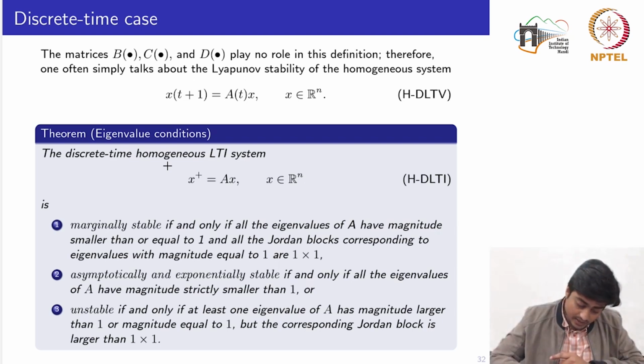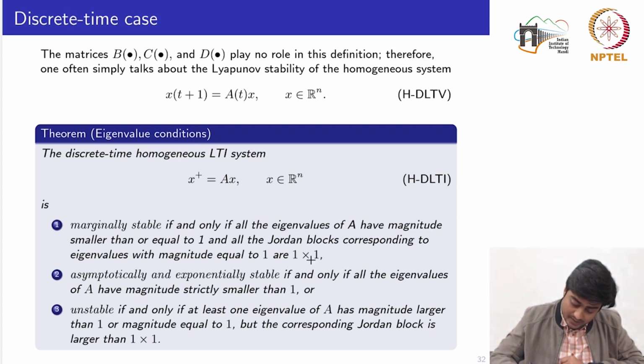First, the eigenvalue test for the discrete time homogeneous LTI system, where x plus denotes x(t+1). This LTI system is marginally stable if and only if all the eigenvalues of the matrix A have magnitude smaller than or equal to 1. Basically all the eigenvalues should be inside the unit circle, and all the Jordan blocks corresponding to eigenvalues with magnitude equal to 1 are 1 cross 1.